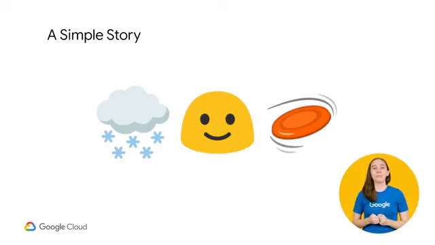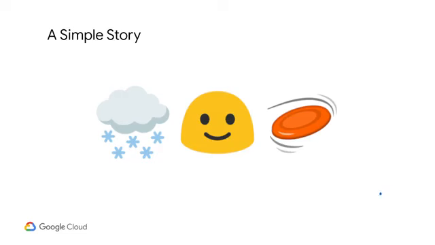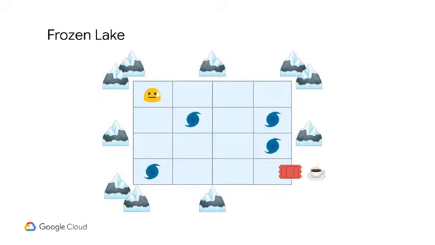It was enjoying a simple winter day playing frisbee when it slipped and fell onto a frozen lake of death, which looks something like this. Looks like a terrible time, doesn't it? We have ourselves a 4x4 grid where we can move left, down, right, and up. Those blue swirlies are holes of death. If the gumdrop enters a cell with one, it will fall into icy cold water and die of hypothermia.